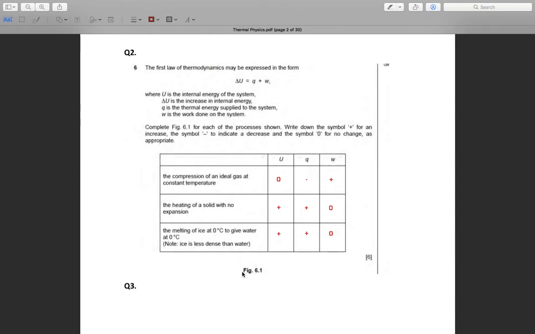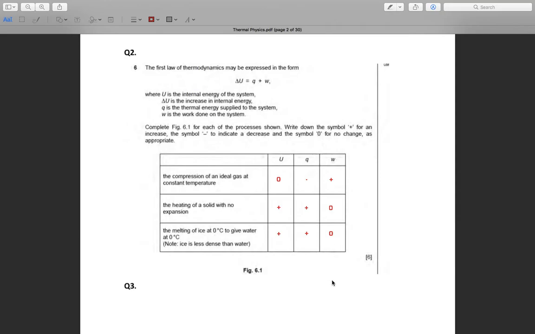The last one, the melting of ice at 0 degrees Celsius to give water at 0 degrees Celsius. Ice is less dense than water. Melting has Q as positive, and W is 0.